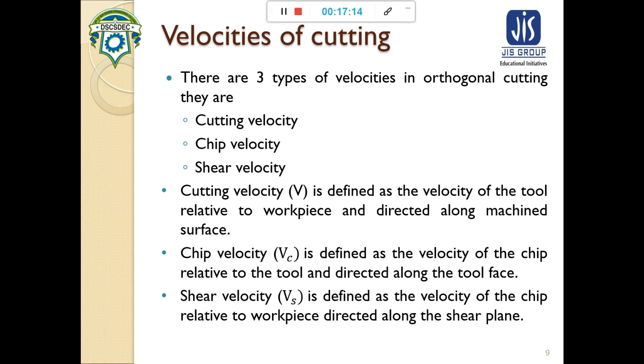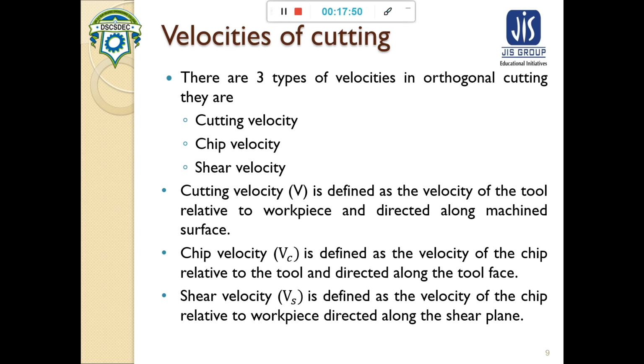Those chips which are formed during machining flow above the rake face of the tool, and the velocity of this chip flow is given by the chip velocity, Vc. It is directed along the tool face.